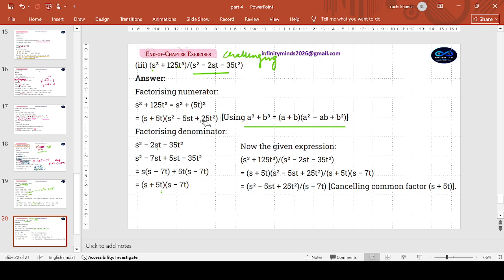So now the given expressions, you just have to put these two terms, numerators and denominators together. This one and this one. You can see this would cancel with this and the rest will be left. S square minus 5s plus 25t upon s minus 5t. I have just shown the way you will place and you will cancel.